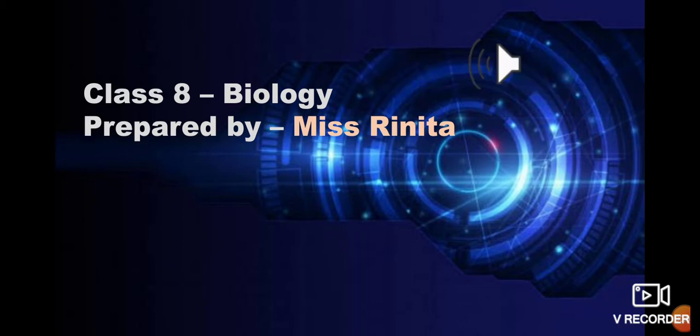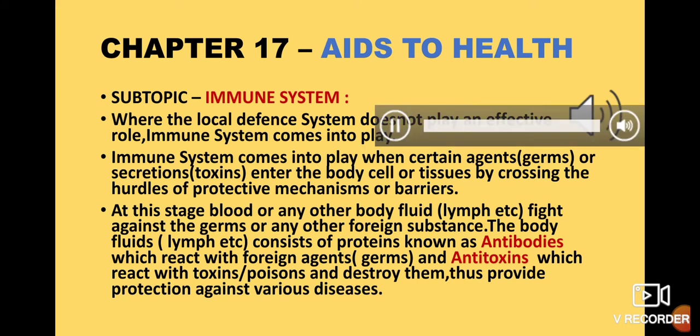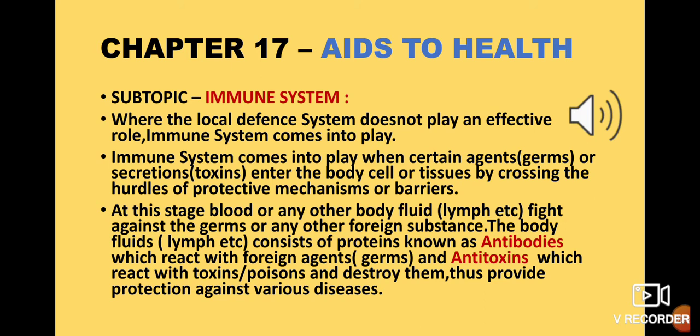So in the last class we talked about the local defense system and also we had an introduction on immunity. Today we will be discussing the immune system, the types of immune system and their subtypes. In the last class we talked about different mechanical barriers, about mucus secretions and WBCs.